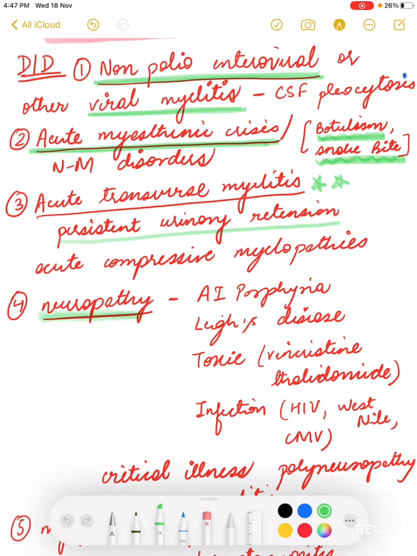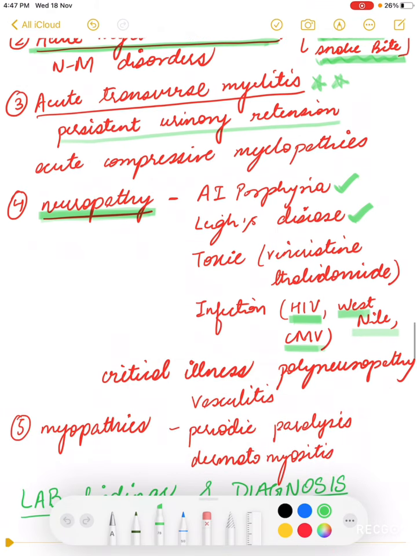There might be other neuropathies. We can remember some of them: metabolic ones like acute intermittent porphyria, Leigh's disease, which is a mitochondrial illness, certain toxic neuropathies like vincristine, thalidomide and other drugs causing neuropathies, certain infections like HIV, CMV, West Nile, these also cause neuropathies.